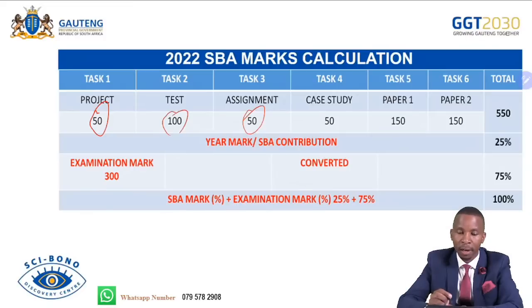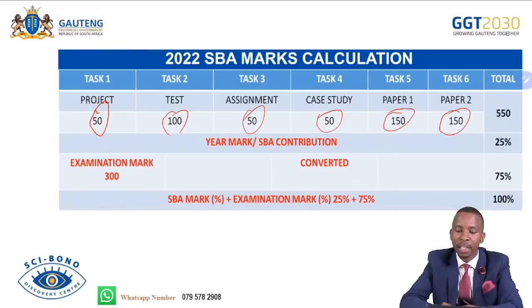In this calculation, we don't include your paper 1 and paper 2 for June examination. Task number 4, the case study, was in term 3. The case study you wrote out of 50 marks. And then you sat for your preparatory examination paper 1. You will remember that paper. And then you sat for preparatory examination paper 2 out of 150. All in all, you have worked out of 550 marks.